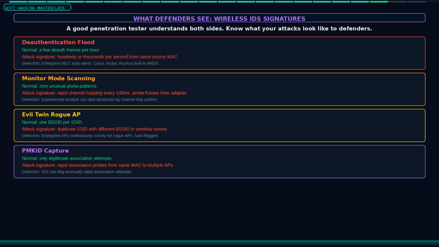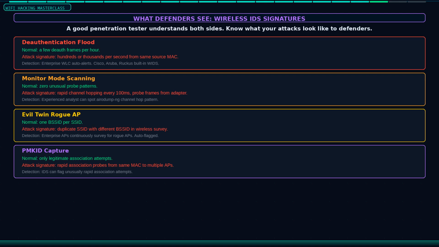A normal network might see a handful of deauthentication frames per hour as devices naturally roam or disconnect. During an attack, the WIDS sees hundreds or thousands of Deauth frames per second, all with the same source MAC address. Enterprise wireless controllers from Cisco, Aruba, and Ruckus flag this automatically and can alert the SOC within seconds.